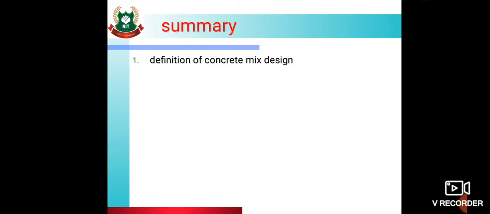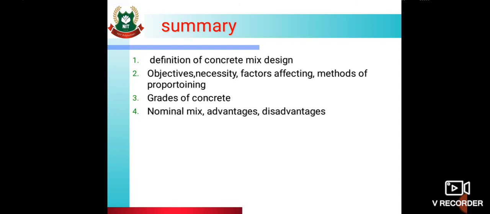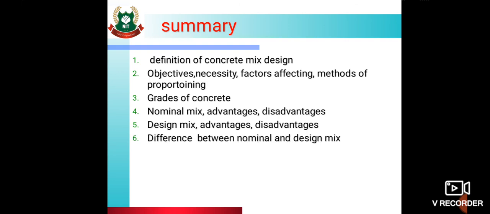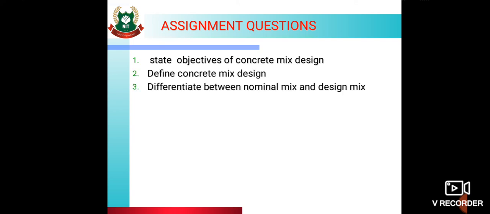Then summary. Definition of concrete mix design, objectives, necessity, factors affecting, methods of proportioning. Then grades of concrete. Nominal mix, advantages and disadvantages. Design mix, advantages and disadvantages. Difference between nominal and design mix. Then assignment questions. State the objectives of concrete mix design. Define concrete mix design. Differentiate between nominal mix and design mix.